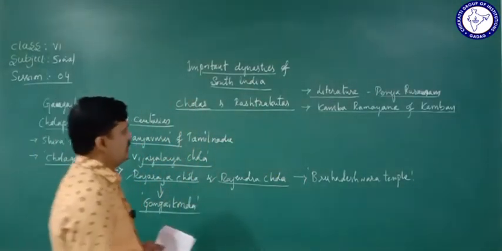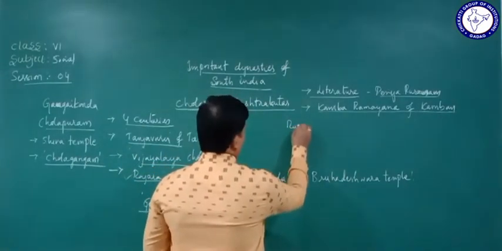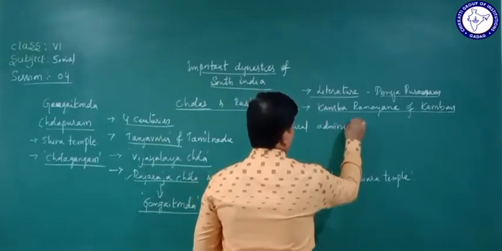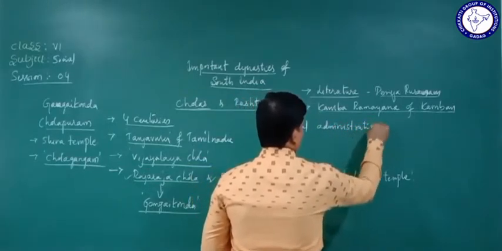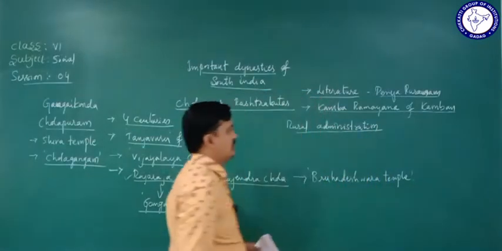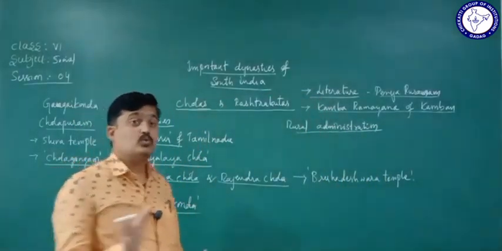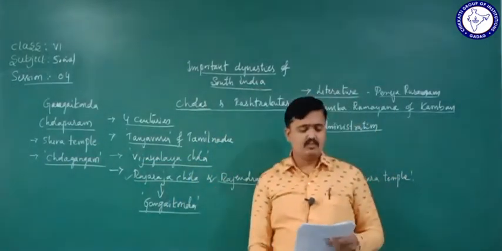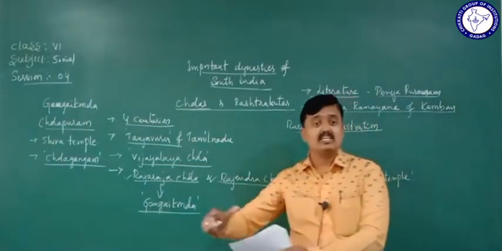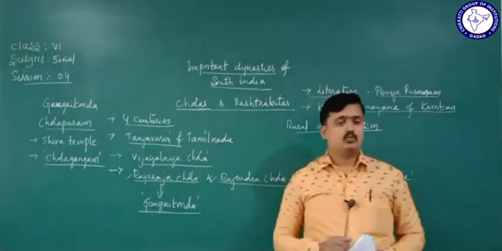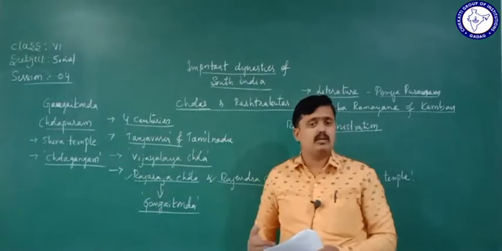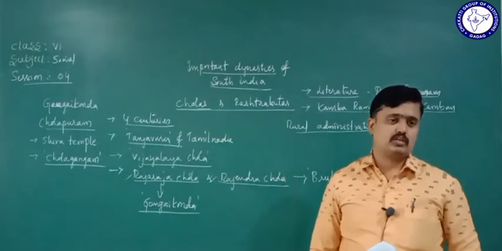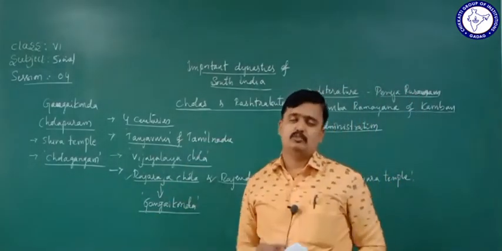Okay, and then let's come to know about their rural administration. When we come to the administration of the Chola dynasty, they gave good administration. First we are going to see the rural administration of the Chola dynasty. Who had efficient and ideal administration? The Chola rulers had very efficient and also very ideal administration.